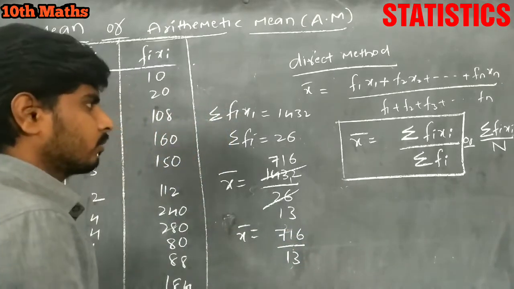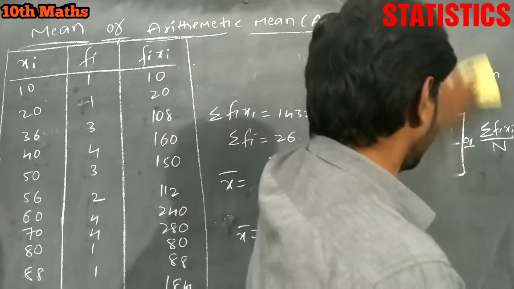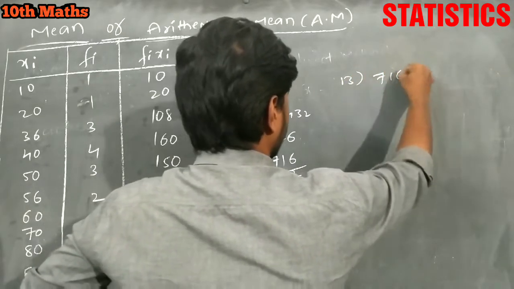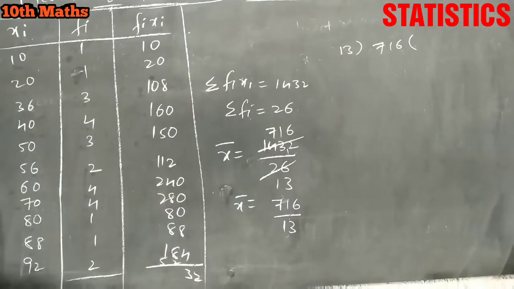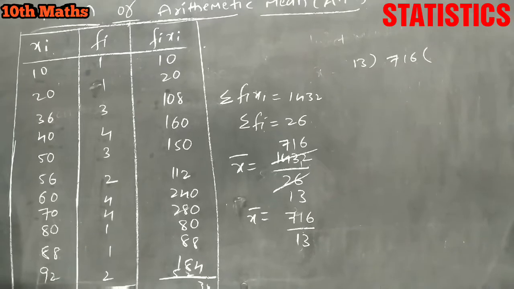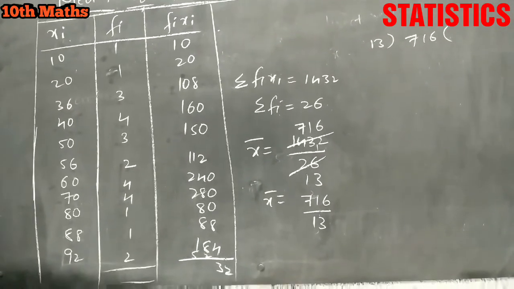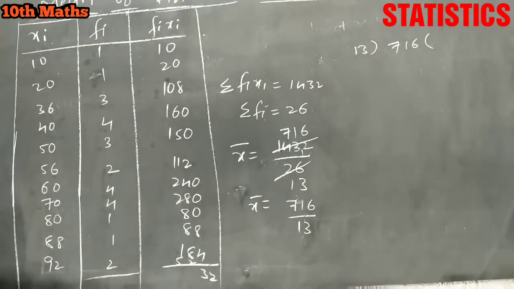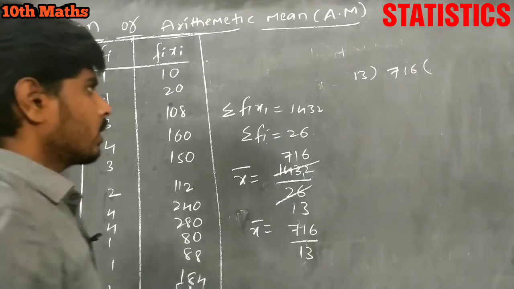We'll take the division here. I'm going to erase this. So 13 into 716.